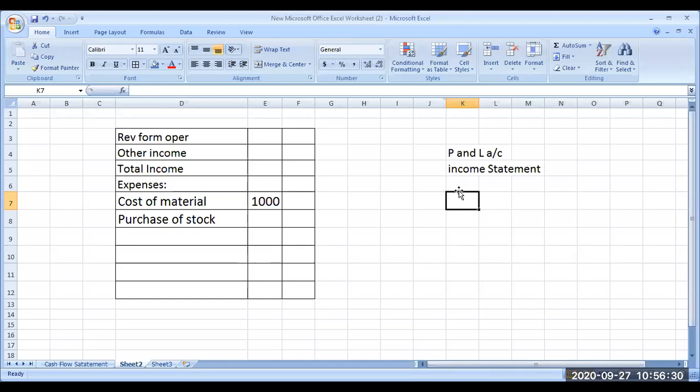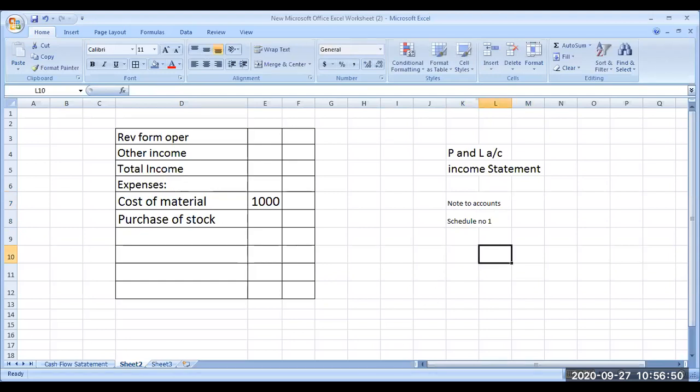Sir, you asked one thing in the notes section, to check and calculate. Note to accounts, or schedule number 1, 2, 3 like that. Schedule number will be there, schedule number 1, note number 1, 2 like that.